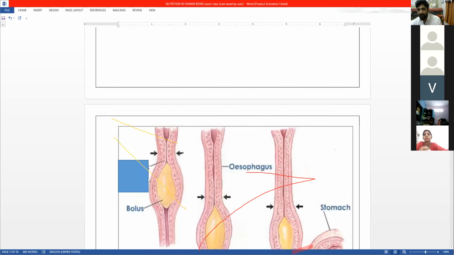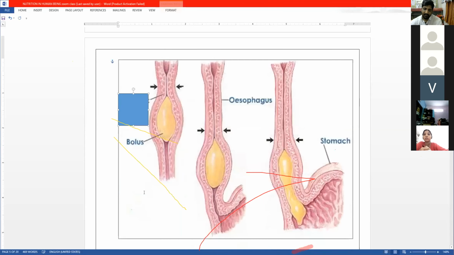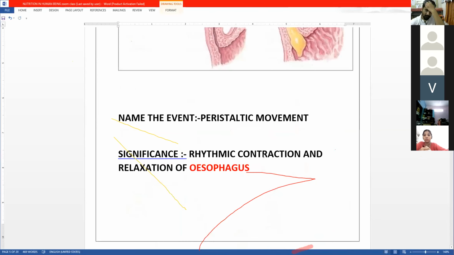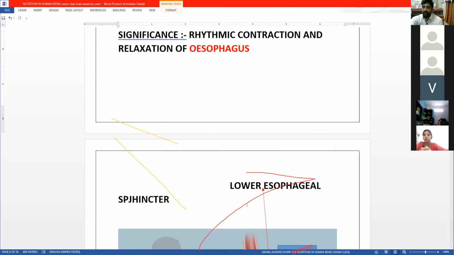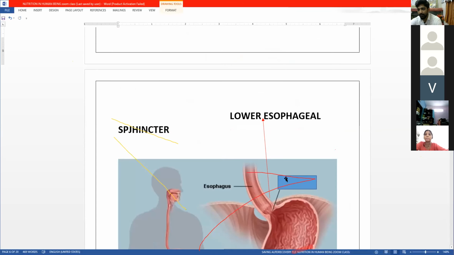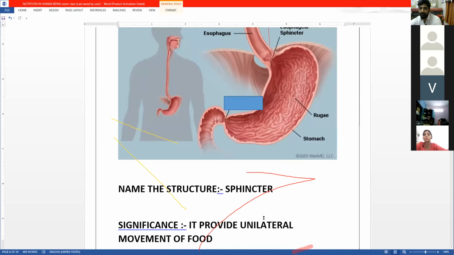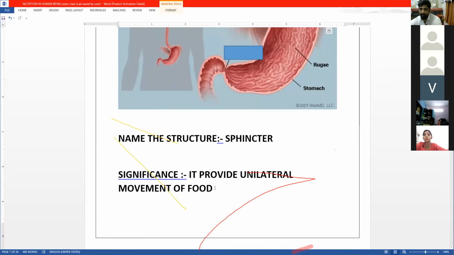Then we see the peristaltic movement, seen in the esophagus, which is nothing but rhythmic contraction and relaxation. Next is the esophageal sphincter, or any sphincter, which closes the pipe after the food goes through it. It provides unidirectional movement of the food.